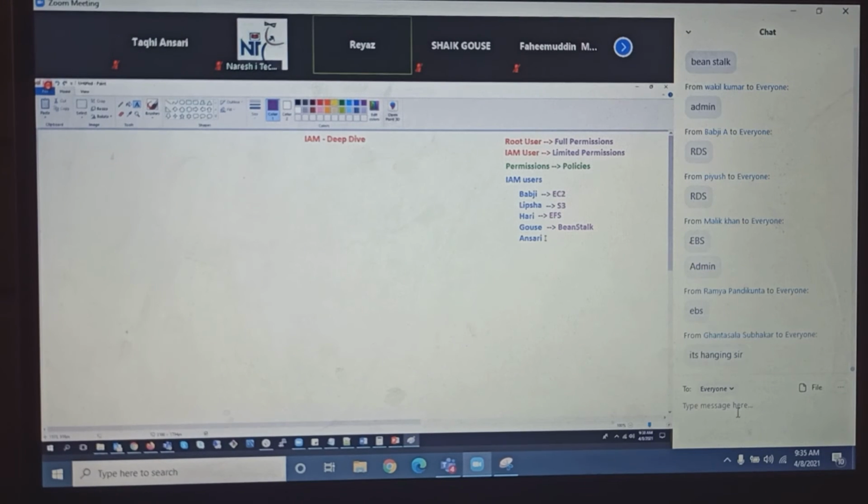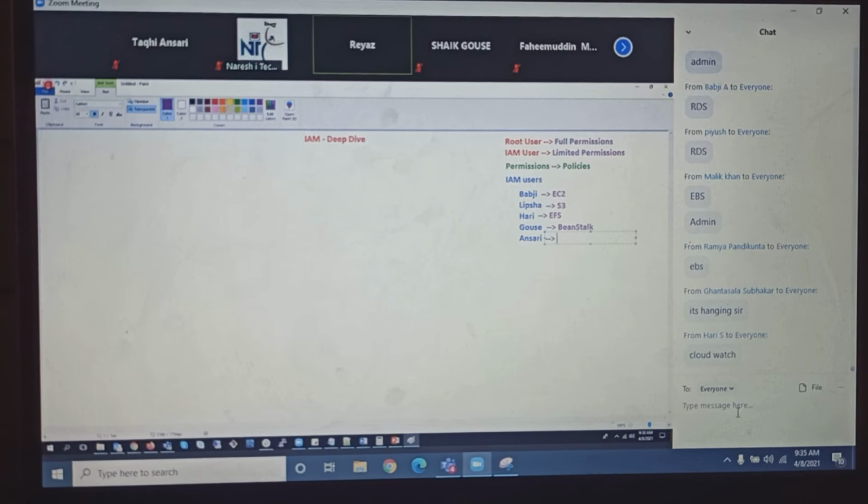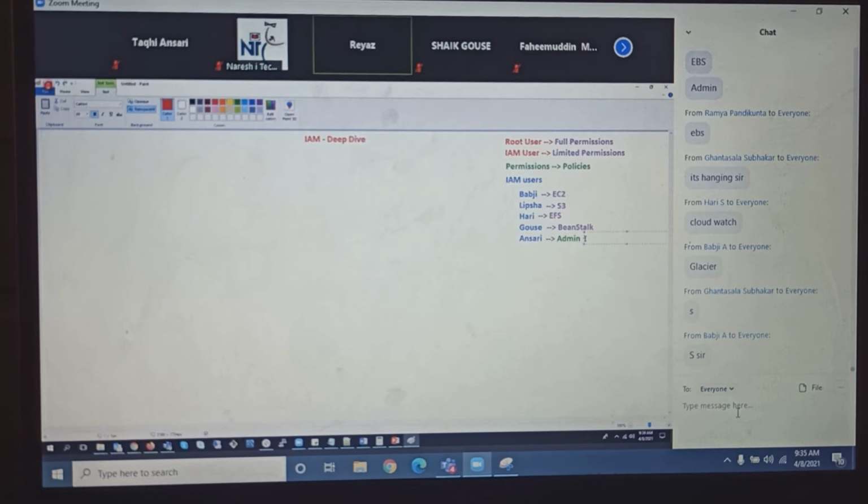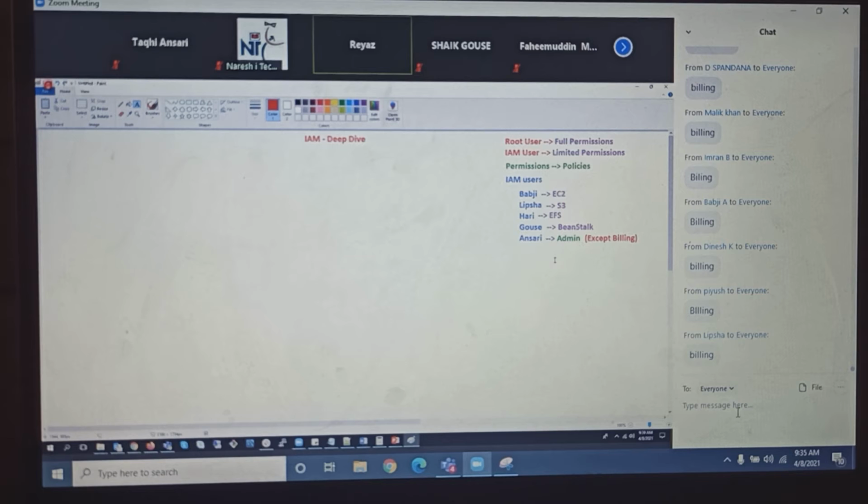And for Ansari, let's give admin permissions. Can I give admin permission, guys? Yes. So can you tell me, admin permissions, everything he has access to as a root account, except what? Nice. Except billing. Of course, he can also be given permissions for billing, but by default you don't have the permissions here. Nice. So this is how we'll be creating IAM users.